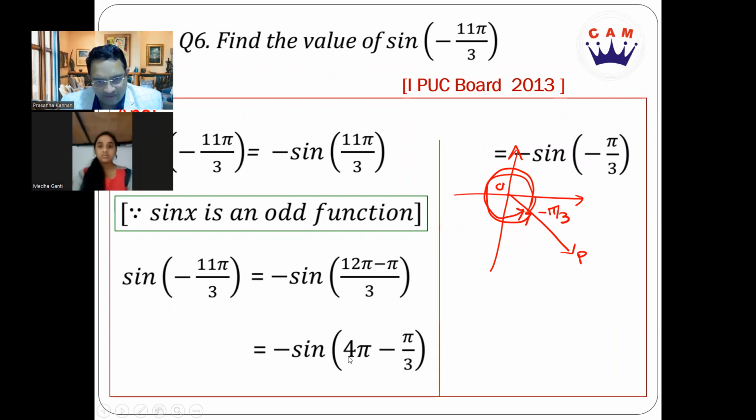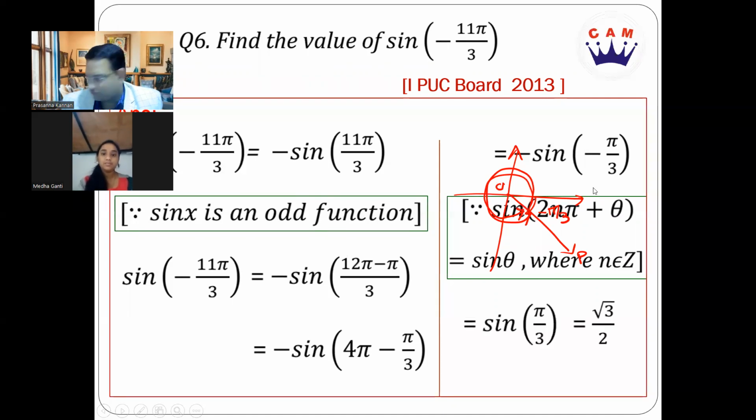All right. So now if you see, I can take off this 4 pi and write it as minus sine of minus pi by 3. And now, what is sine of minus theta? Minus sine theta. Already there is a minus sign, so it will become plus sine theta. Exactly. So is that clear to you? Yes, sir. So sine of 2n pi plus theta is going to be sine theta itself. Therefore, I remove that 4 pi, and minus sine of minus pi by 3 is going to be simply sine pi by 3. Sine pi by 3, we know the value. What is it? Root 3 by 2. So that's going to be your answer.